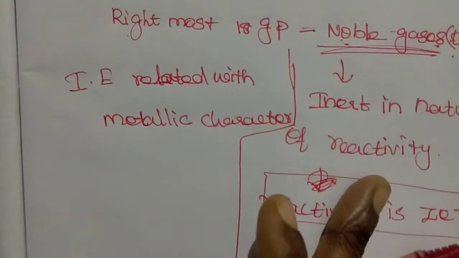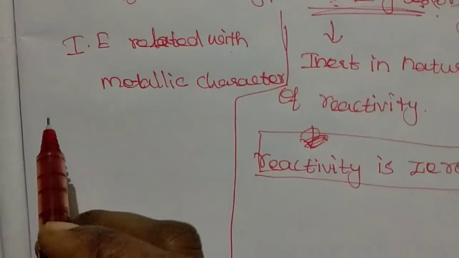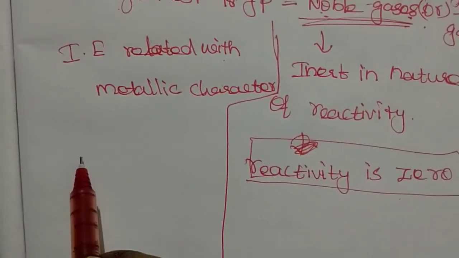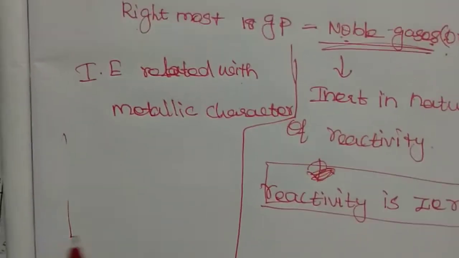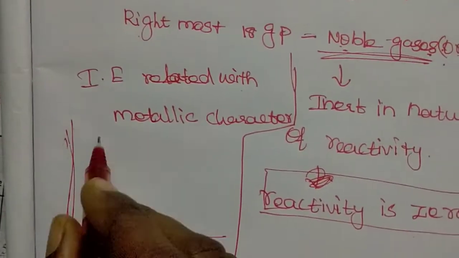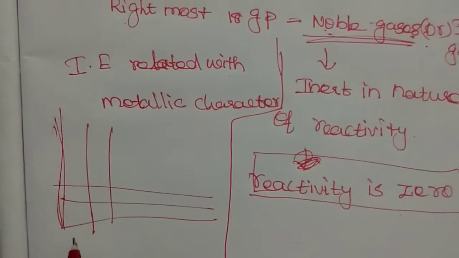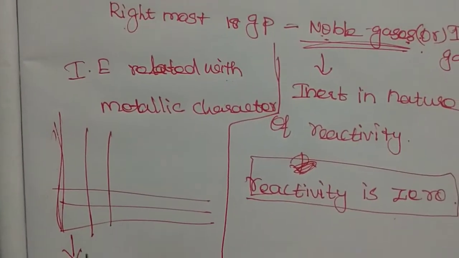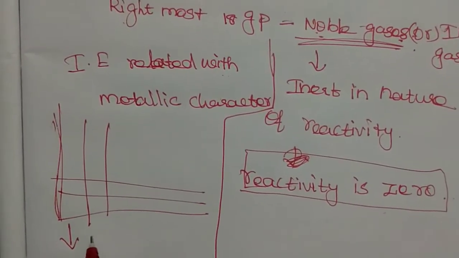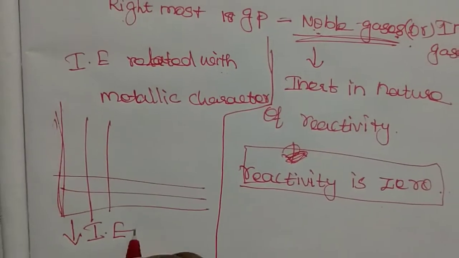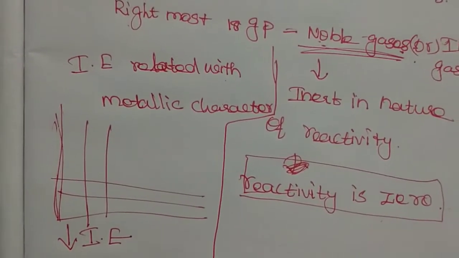Take a modern periodic table and look at the lower leftmost portion. The elements arranged in the leftmost part of the modern periodic table have low ionization energy, so they show metallic character.